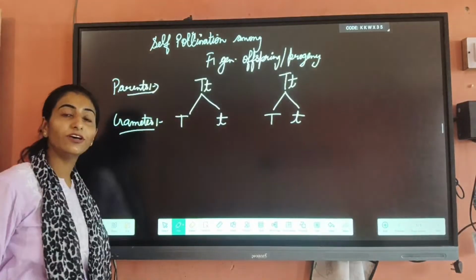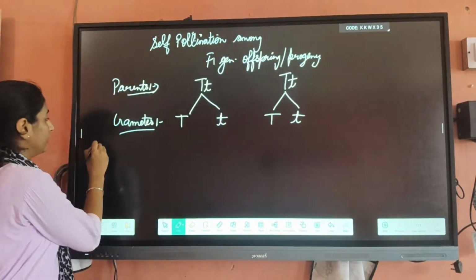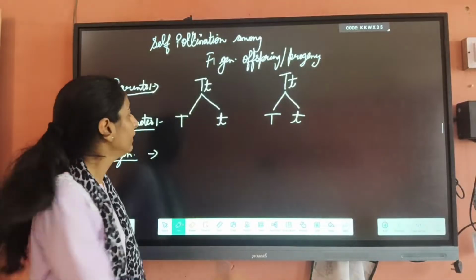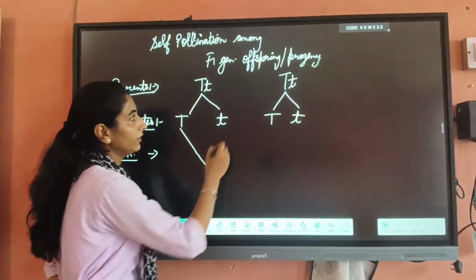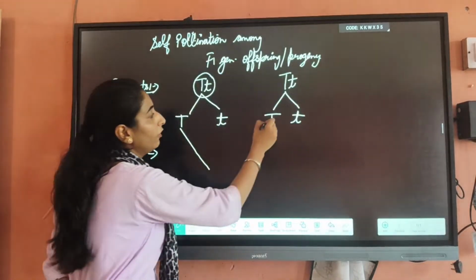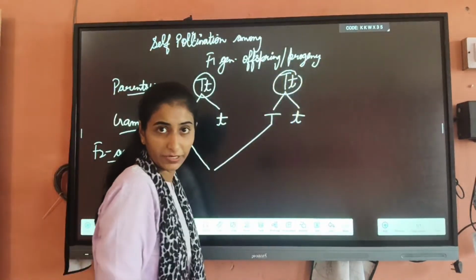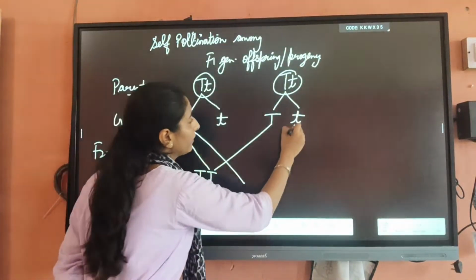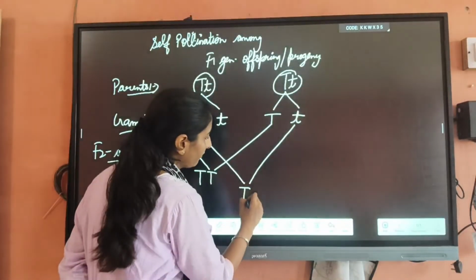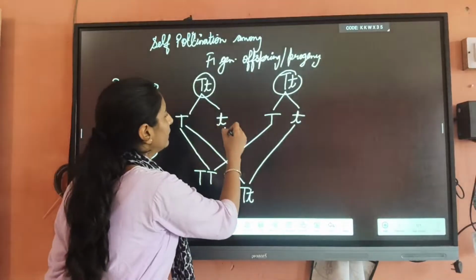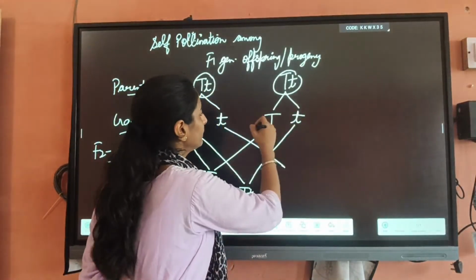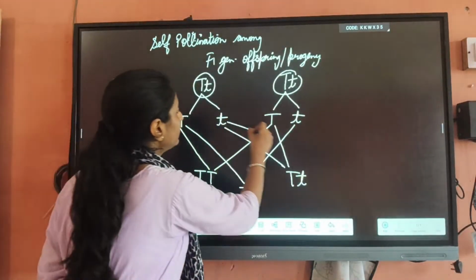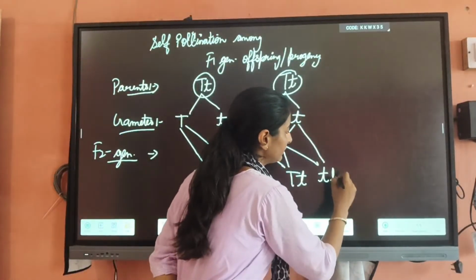Now you have to produce the F2 generation offspring or progeny. So first of all, you have to take this capital T of the first parent and fuse it with this capital T of the second parent. So what product will it form? Capital T, capital T. Next, this capital T again fuses with this small t, it will form capital T, small t. Next, this small t of the first parent fuses with this capital T, it again forms capital T, small t. Next, this small t fuses with the small t, it forms small t, small t.